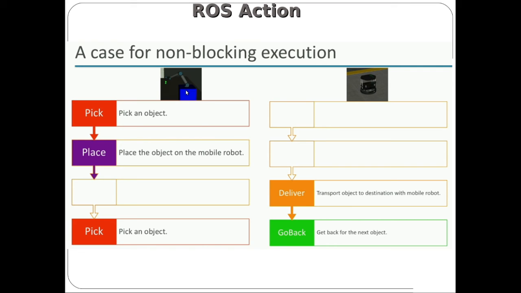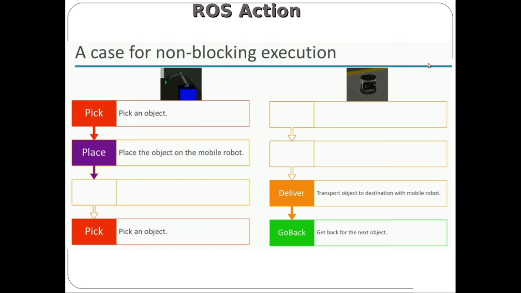The arm will pick the object and send a response. Once this response is received, the mobile robot will send a request to place the object on the mobile robot. The arm will place the object, and once the mobile robot gets the object, it will transfer it to the inventory.